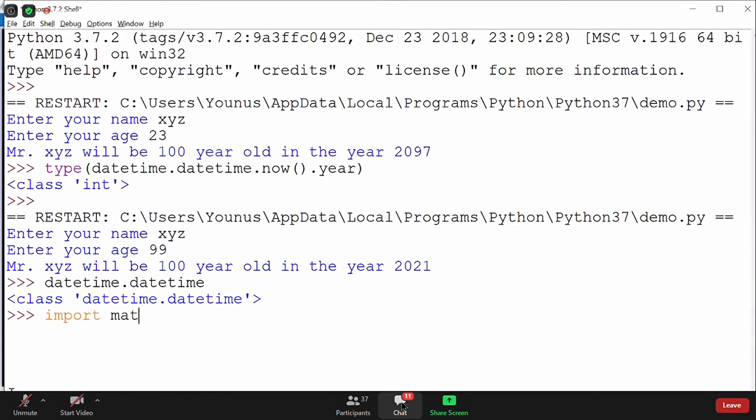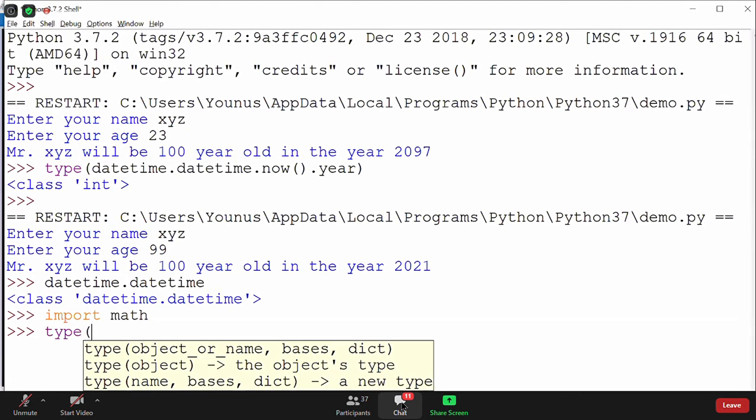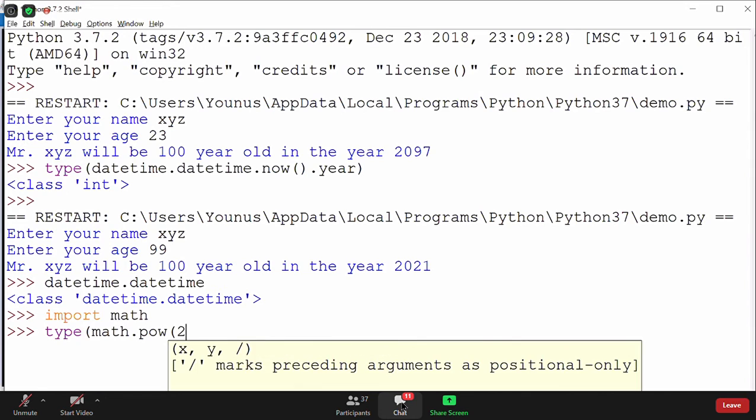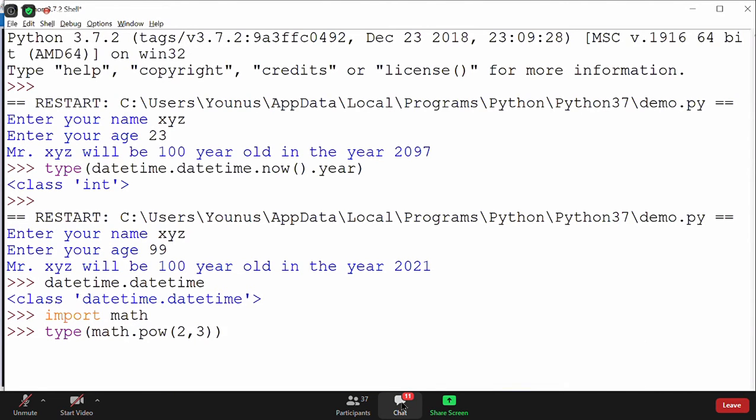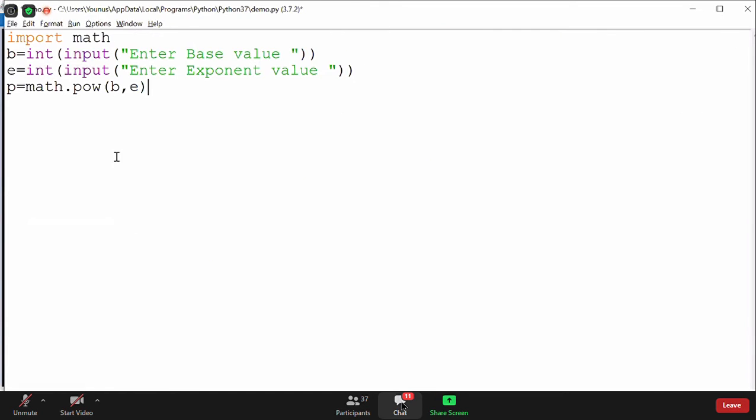You can say import math, and you can check the type of math.pow of 2, 3. I just write it. Now you see that it returns you a floating point value, because all math module functions generally return a floating point value. If you don't want that floating point value, you can convert it into an integer, so that it prints a pure integer, not a floating point value.